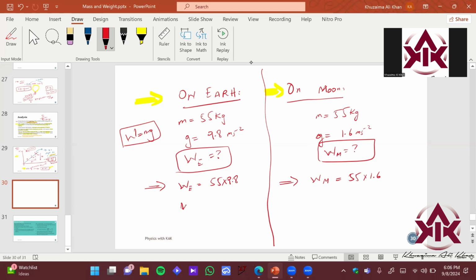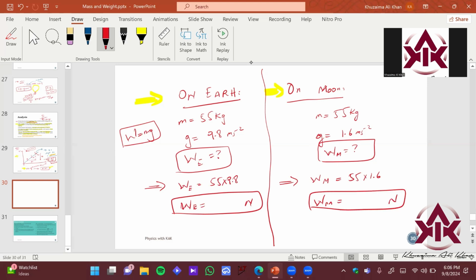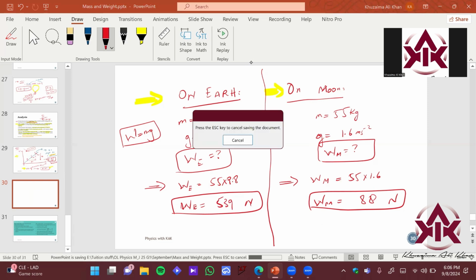The weight of Hamza on Earth is coming out to be these many newtons, and on the moon, these many newtons. So 55 times 9.8 is coming out to be 539 newtons. And the weight on the moon is coming out to be just 88 newtons. Imagine if you want to lose weight, simply go to the moon. There's a huge difference.